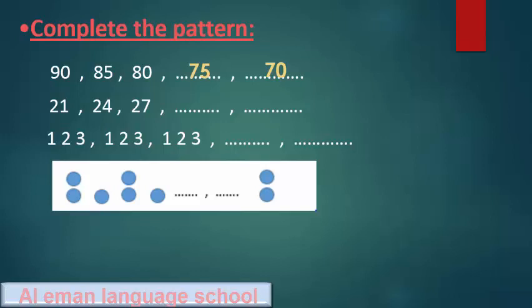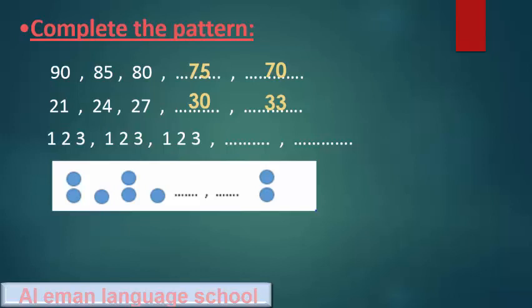And the second type is increasing pattern, the numbers getting bigger. So 21, 24, 27. Each time we add 3, so the next number is 30, and after 30, 33. Excellent.